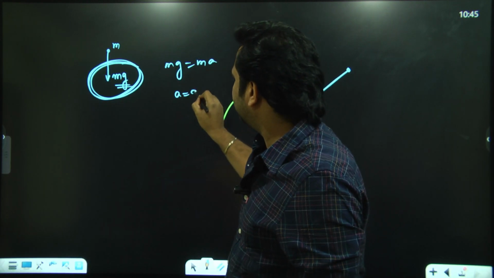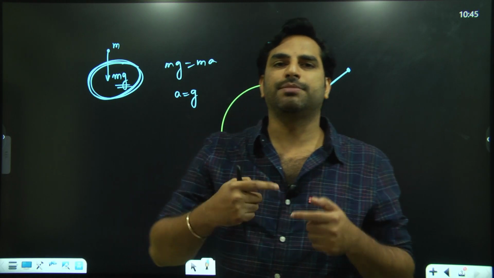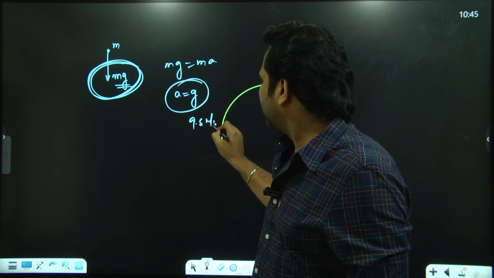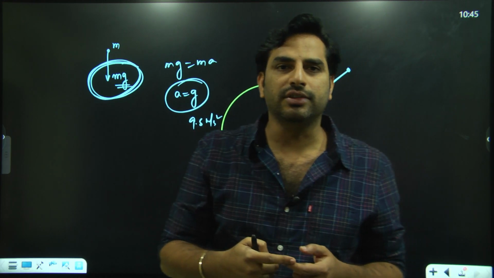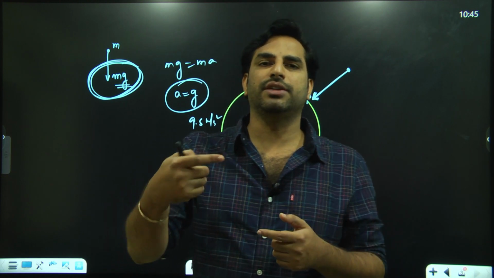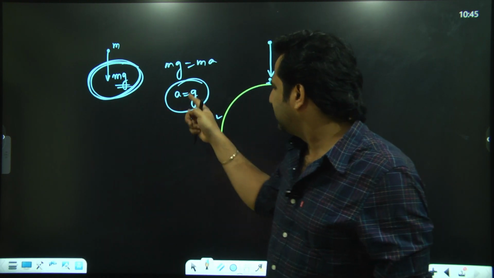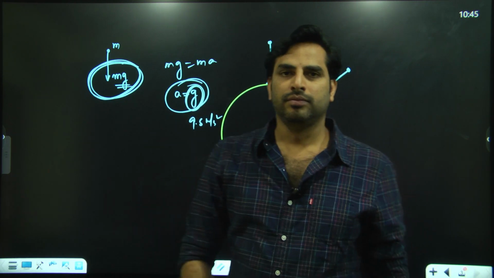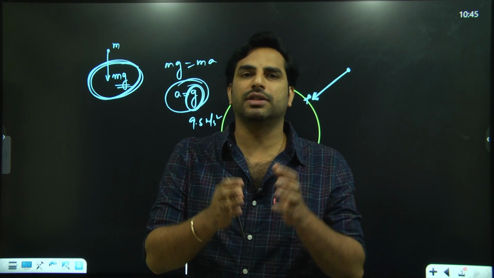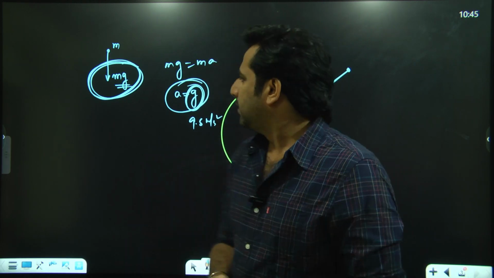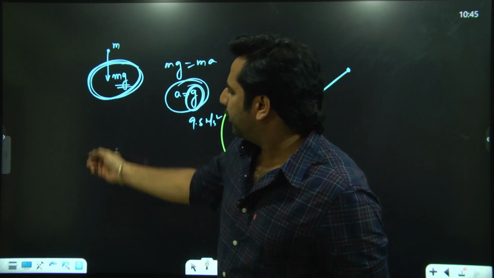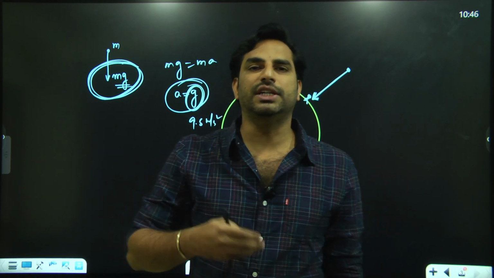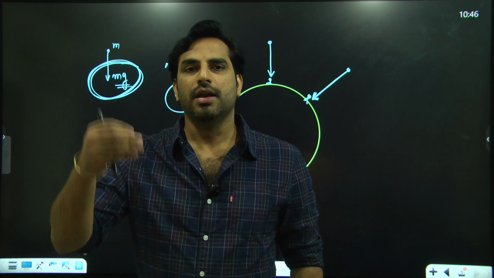The acceleration experienced by a body which is freely falling in air is g meter per second square, or 9.8 meter per second square. So that is the reason we call it acceleration caused due to gravitational force, or acceleration due to gravity. That's how the name acceleration due to gravity is given to this value g. Actually g is the gravitational field on the surface of the earth. That is the reason in kinematics, for a freely falling body or a vertically projected body, we always take the acceleration experienced by it as g downwards, which is 9.8 meter per second square downwards.